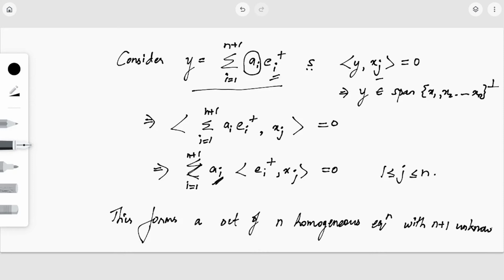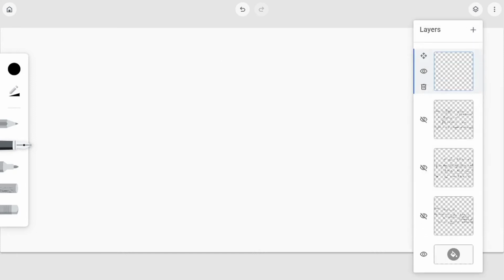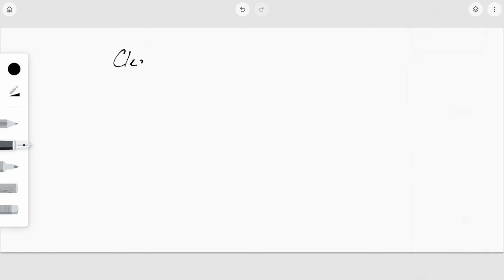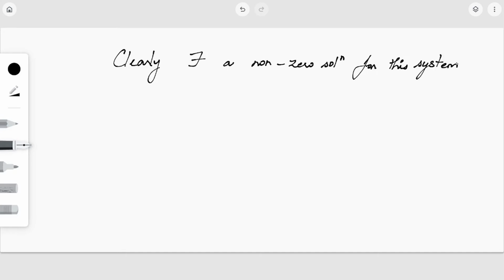How many unknowns are there? n plus 1 unknowns, and n equations. So clearly, if there are n equations and n plus 1 unknowns, there exists a non-zero solution for this system. That is, these ai's can be determined.